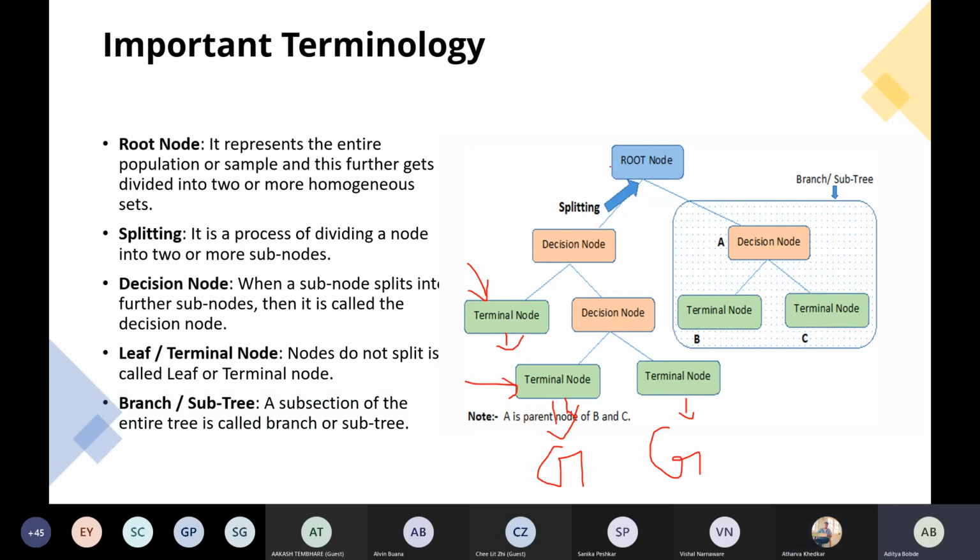And what is a subtree? If I select this part, a subtree is a collection of decision nodes and terminal nodes. So this is a subtree. Again, I can classify this also as a subtree.